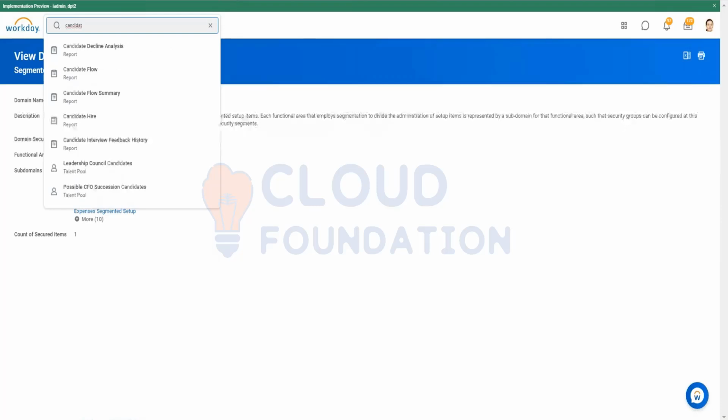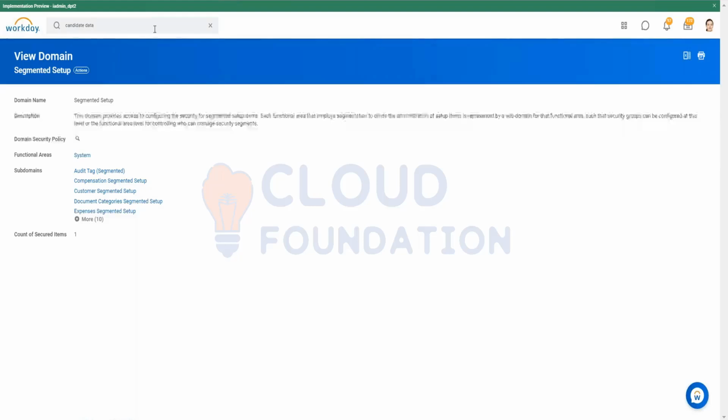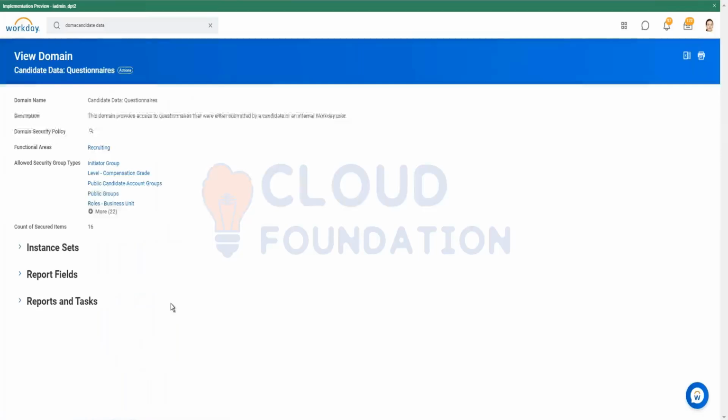So this is the domain. This domain provides access to questionnaires that were either submitted by a candidate or an internal Workday user.